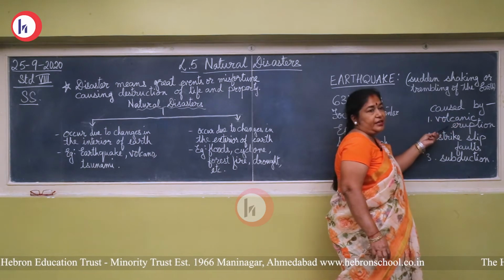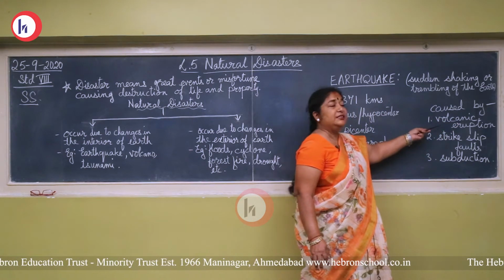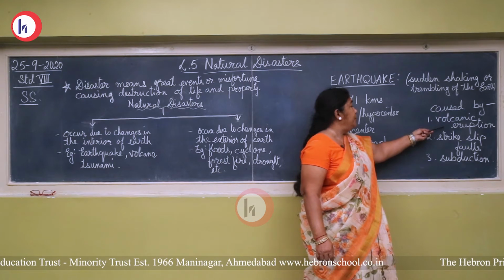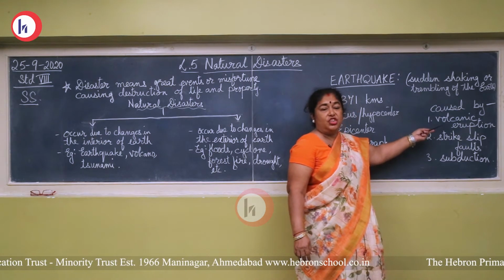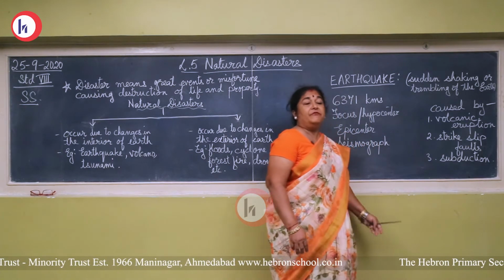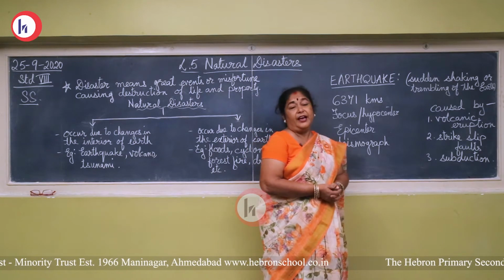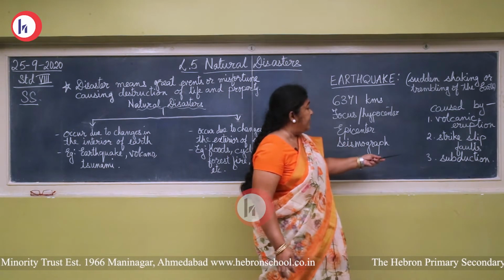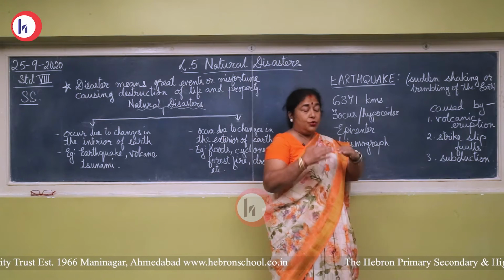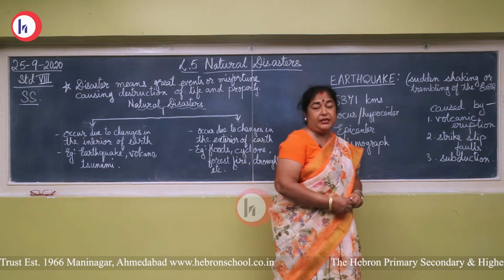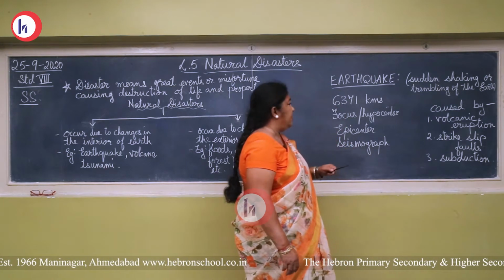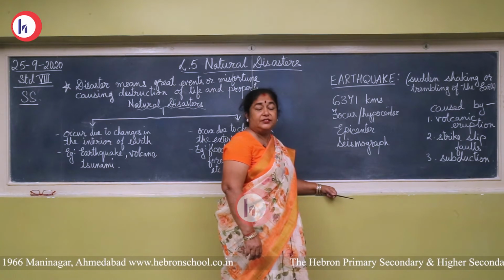Earthquake is caused by volcanic eruption. When there is too much pressure, or there are movements of the volcano, movements in the magma, pressure rising up, we can have an earthquake. The earth shakes. Strike slip faults are when the plates of the earth move, and we can have an earthquake. And also subduction. Sometimes at a fault, one plate goes above the other and the other plate goes down, so lots of pressure is created, causing an earthquake. The earth shakes terribly.